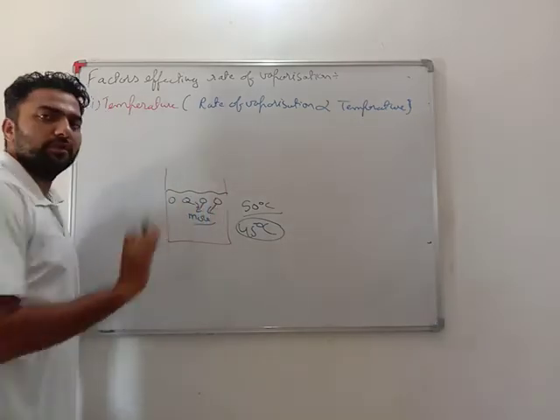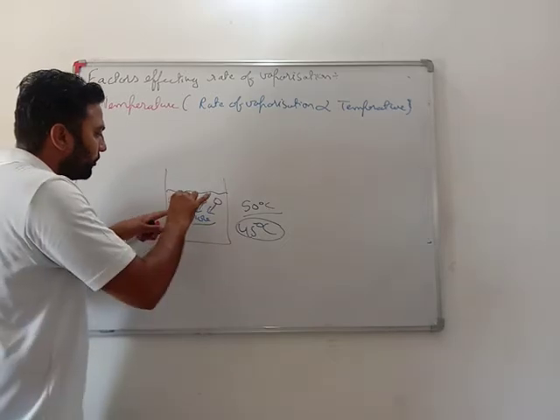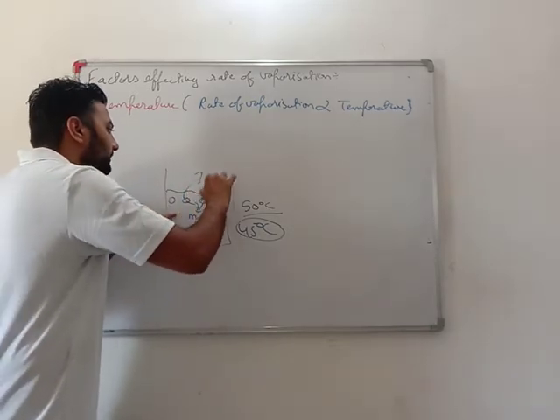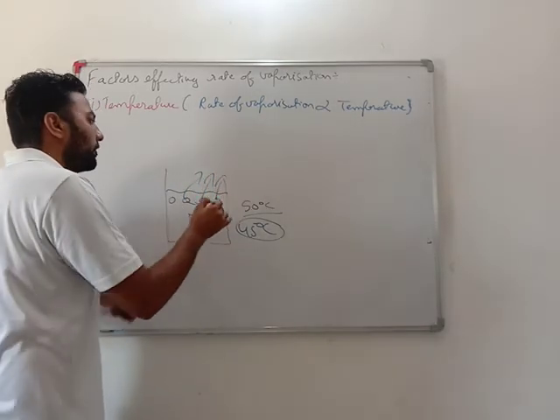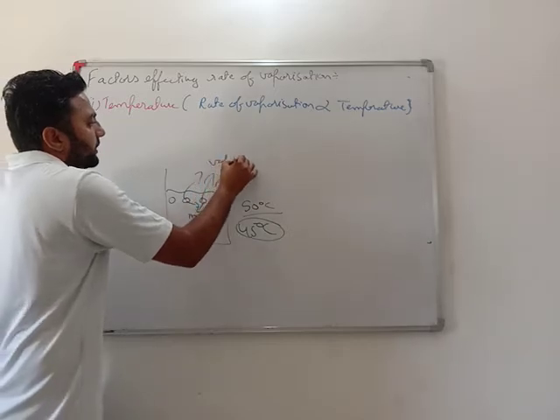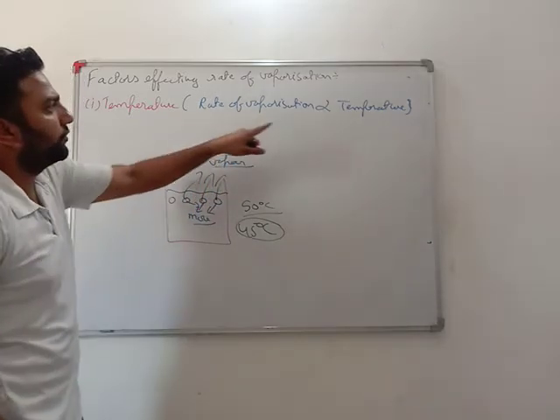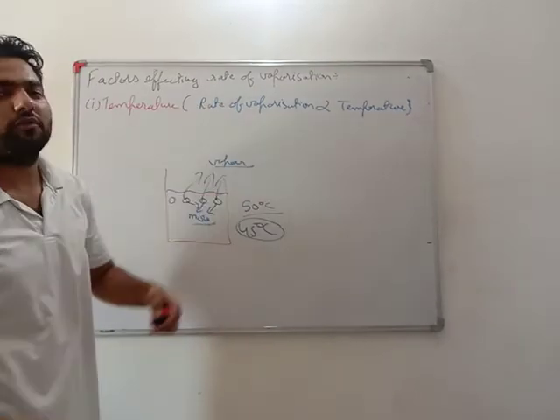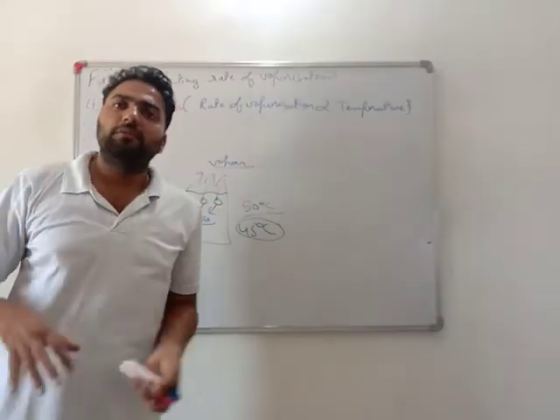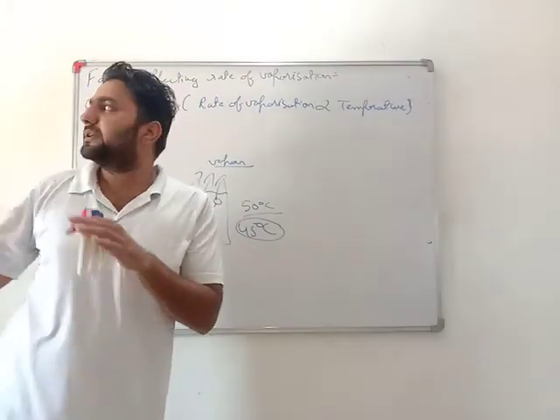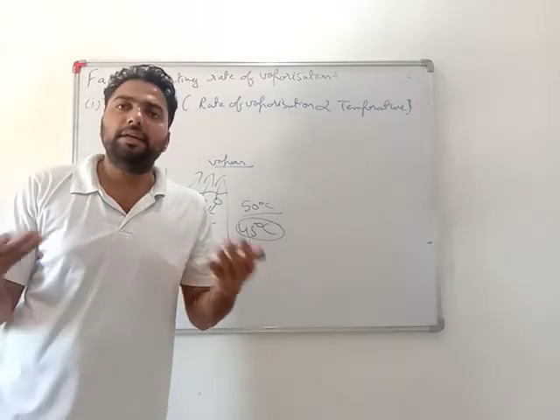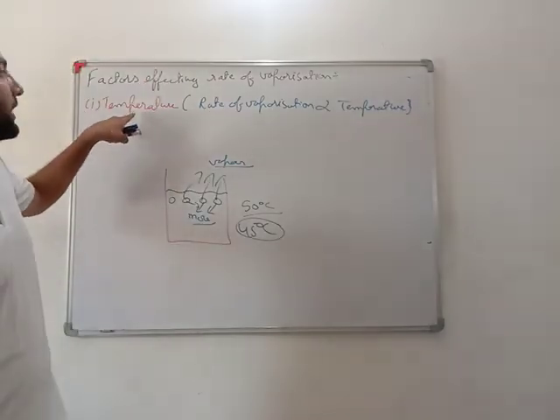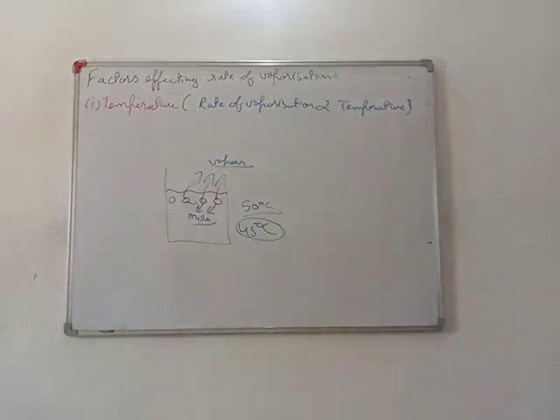More is the temperature, more is the movement. Due to more movement, it is easy for them to escape this volume, and they get converted into vapor. So more is the temperature, more is the rate of vaporization. If we wash our clothes and dry them in the sunlight, why do they easily get dried up? The reason is in sunlight the temperature is more.